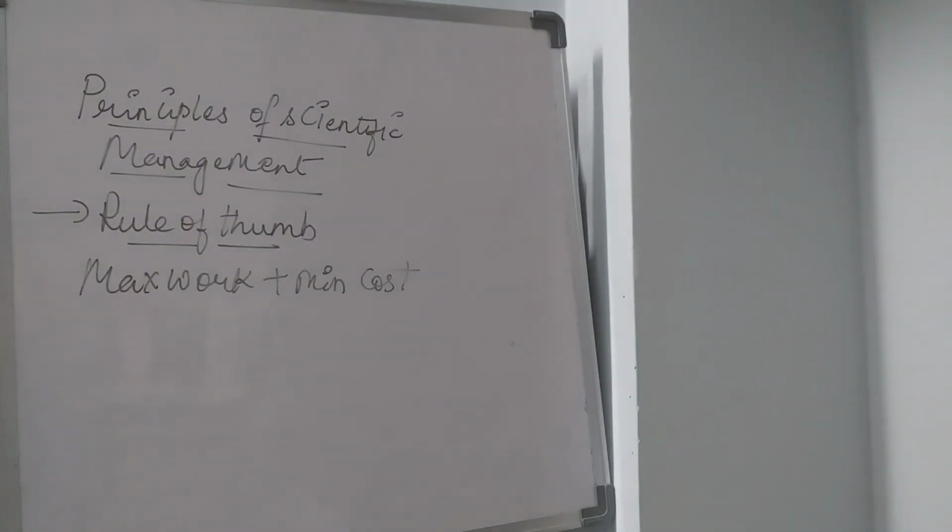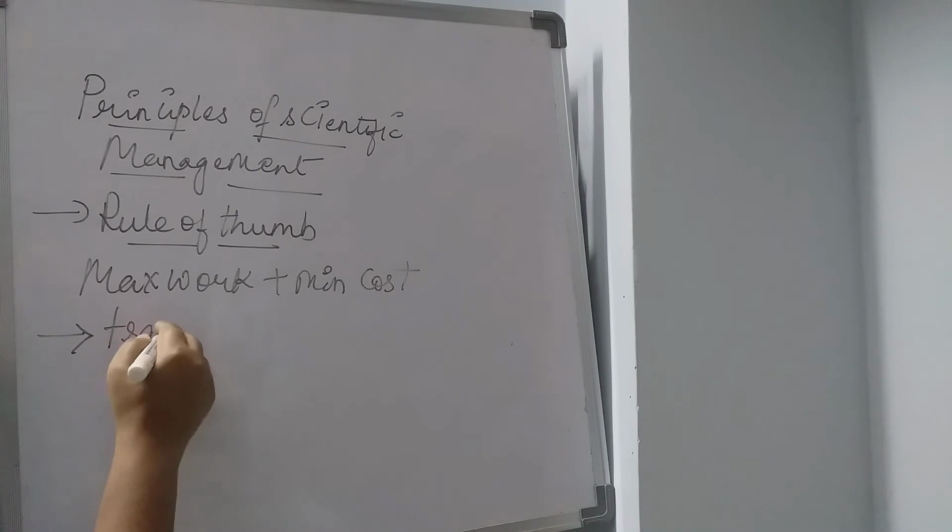These two are very important, and this principle says that we should not get stuck in a set and continue with the old techniques of doing any kind of work, but we have to constantly do experiments. That means we have to improvise ourselves with new techniques which will make the work very simple and also simpler. The second one is the scientific selection and training of workers.